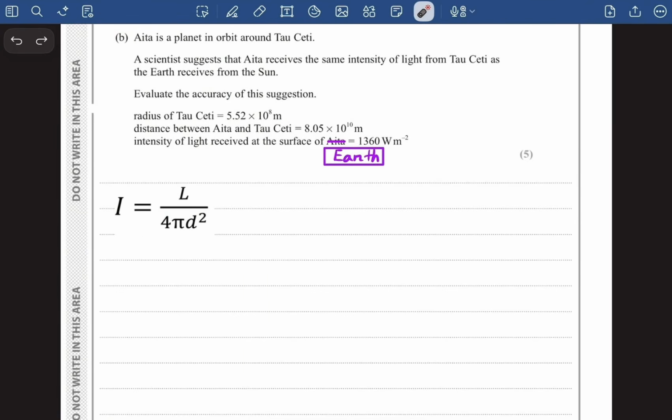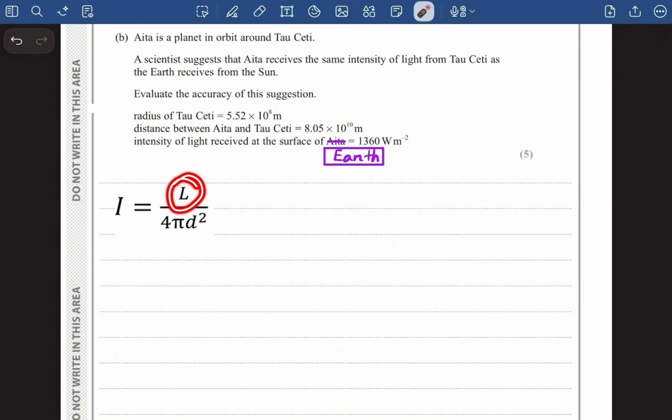And we know that this distance is the distance between Ita and tau kt, right? We have seen it a couple of minutes back. They did give us the distance between Ita and tau kt as well, so we can put it right here. We just need this luminosity, and this luminosity will be the luminosity of tau kt.